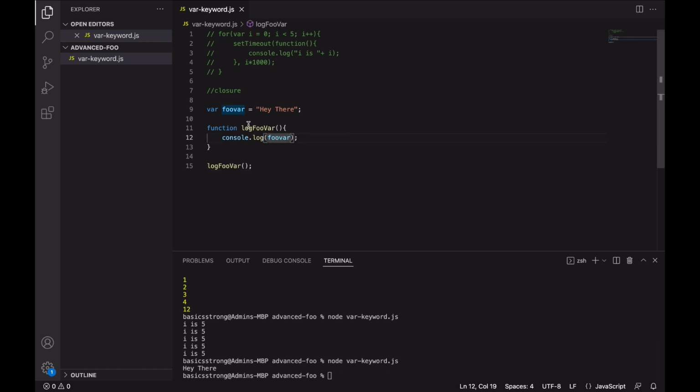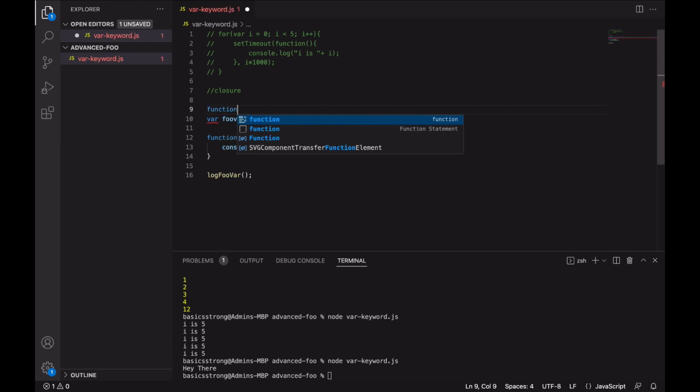So even if we're not passing this foo_var to this function, anywhere this logFooVar function is called, it will always be able to remember what value foo_var holds. This is how closure works. Or if you want more visibility over closure, let me do some modifications.